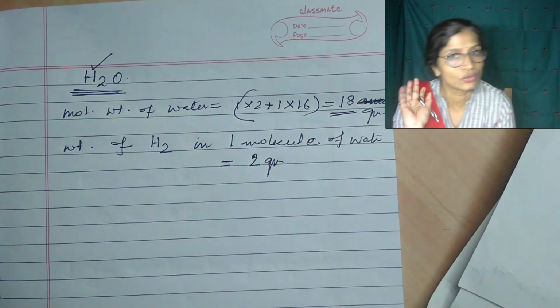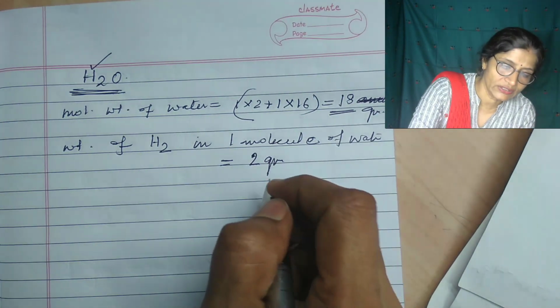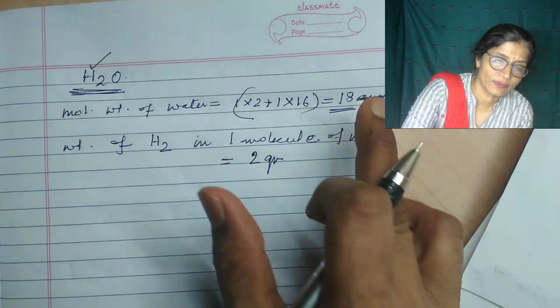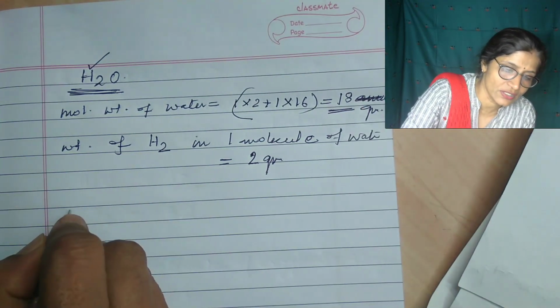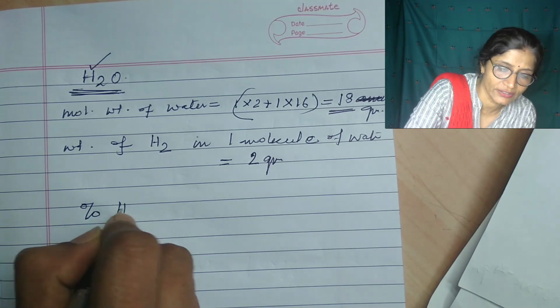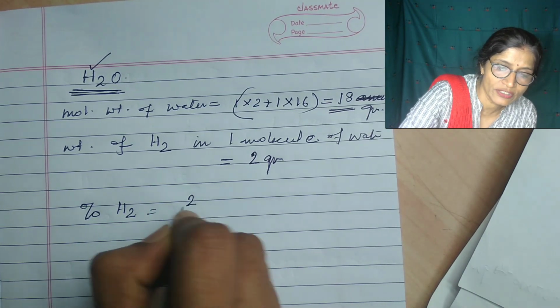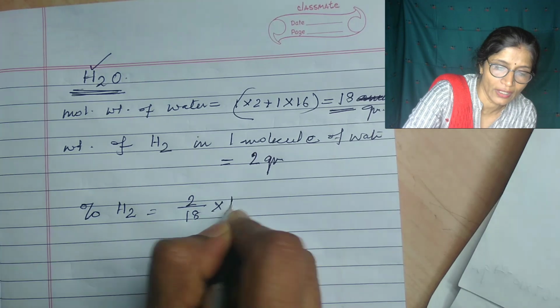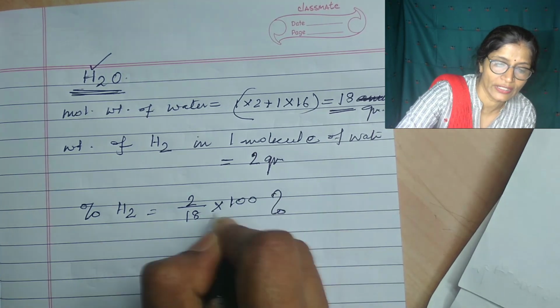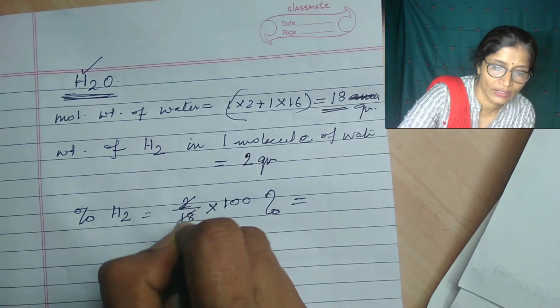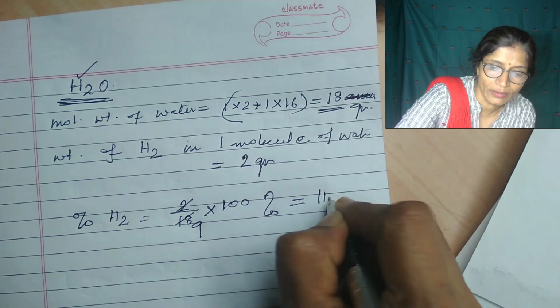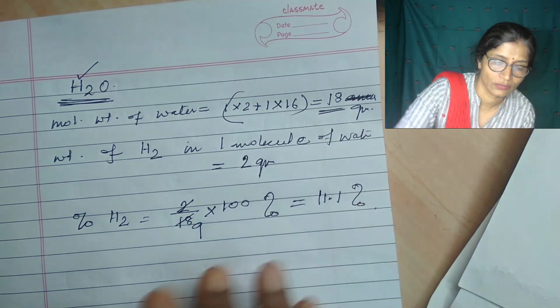Okay. So 2 gram is present in 18 grams. So the percentage of hydrogen will be how much? Since 2 gram is present in 18, in 100 how much will there be? So 2 nines are 11.1%. Okay.